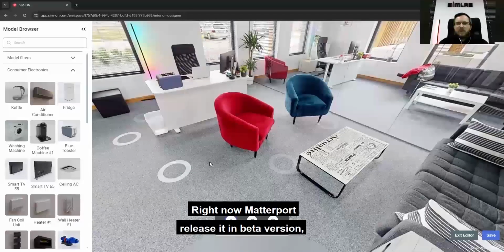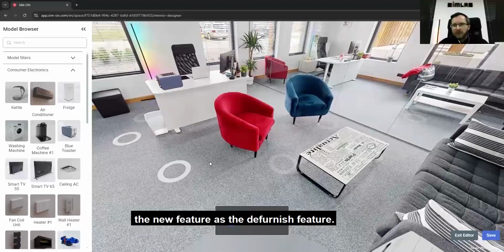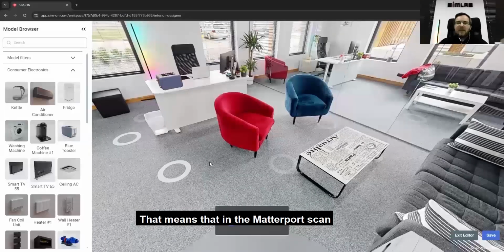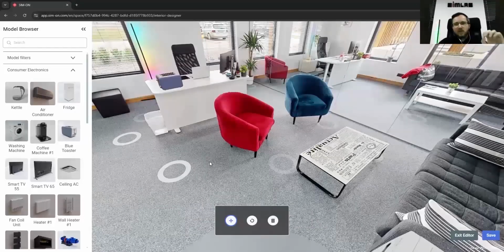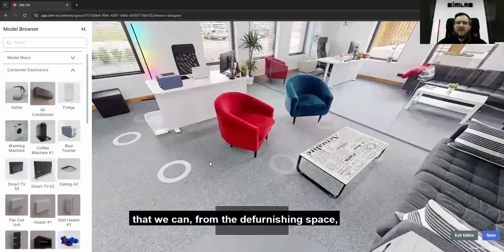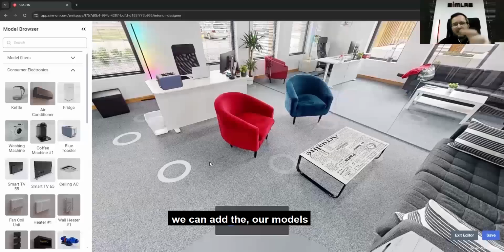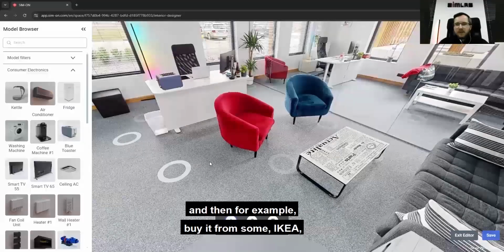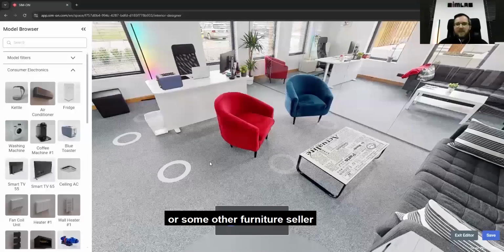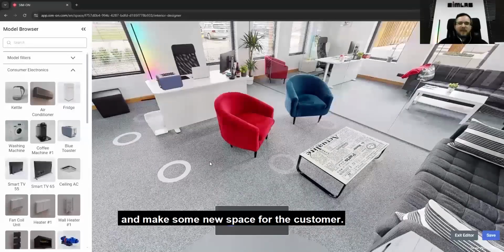Right now Matterport released in beta a new feature, the furnish feature. That means that in the Matterport scan, you can remove all the furniture, and this is a great option for our space: from the defurnished space, we can add our models and refurnish the space as the user wants, and then, for example, buy it from IKEA or some other furniture seller and make a new space for the customer.